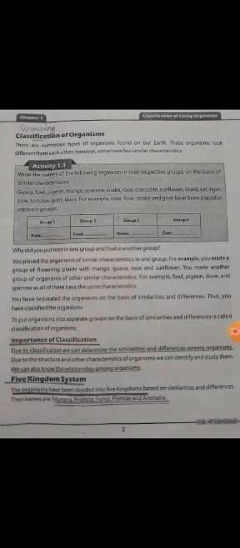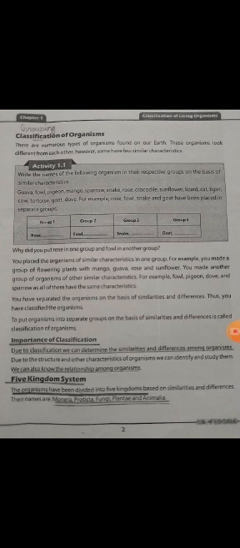If you are seeing a large number of animals in one group, it simply means that they are related to one another and have similar characteristics. So just by understanding the characteristics of one animal or one plant, we can get information about the whole group.